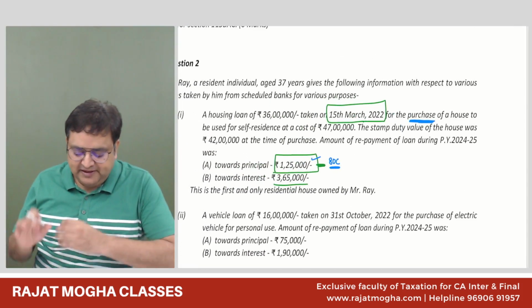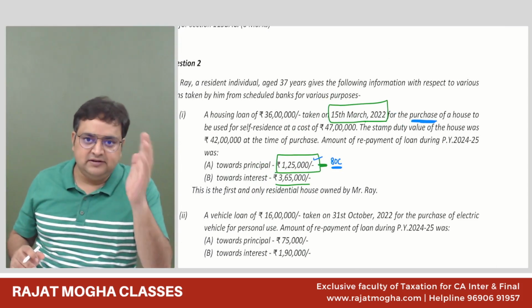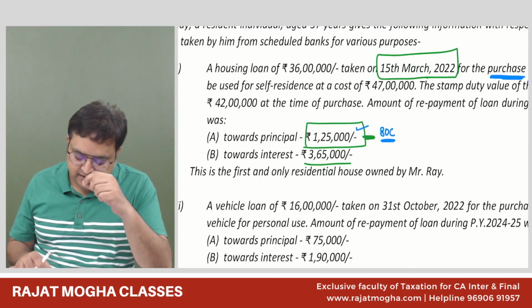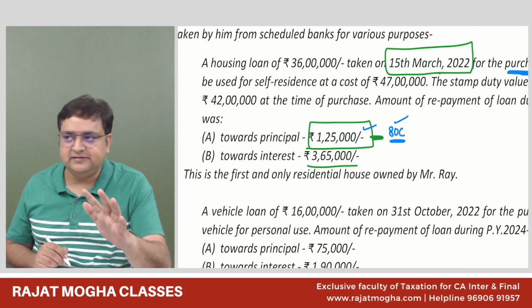And please look at it very practically. This guy came to you and says that I have taken a loan, and in this previous year, I have paid principal repayment. So this deduction is 80C.